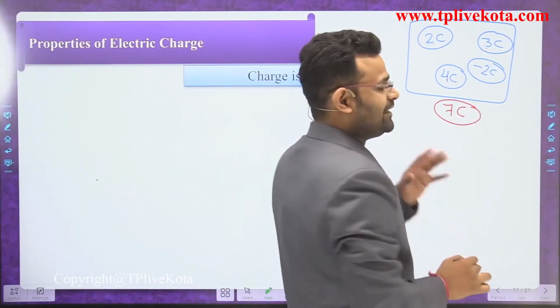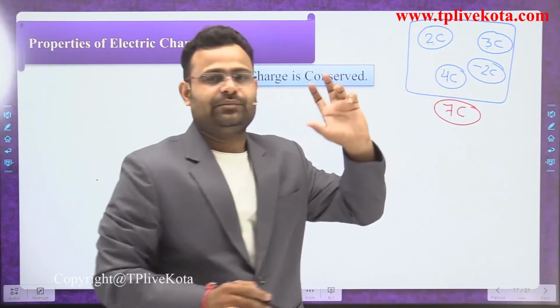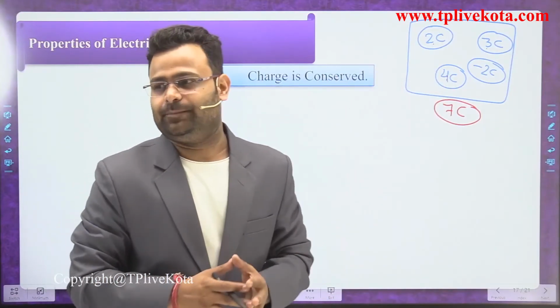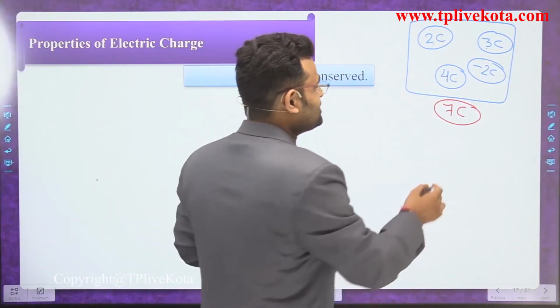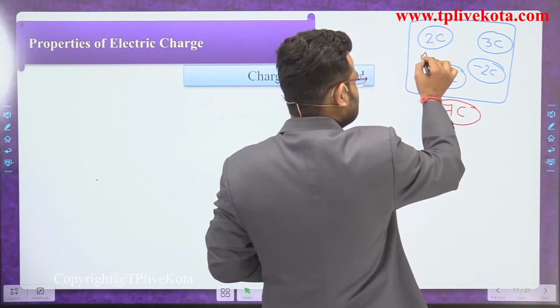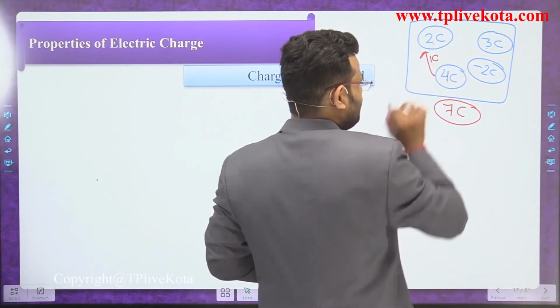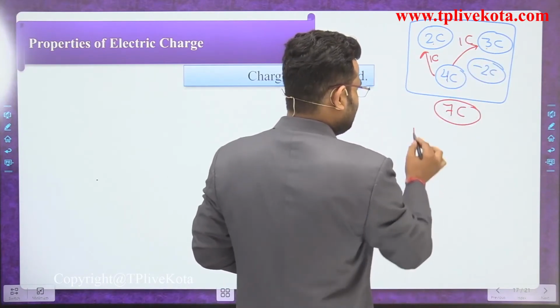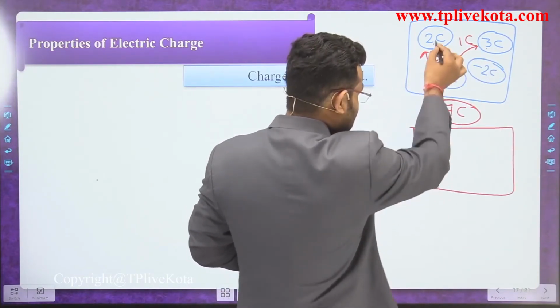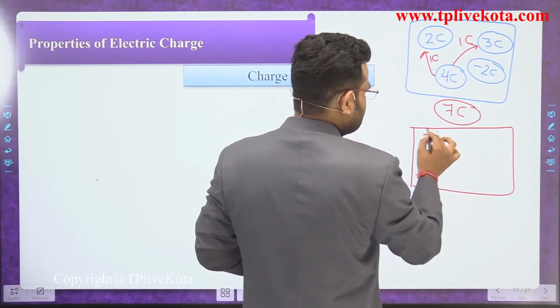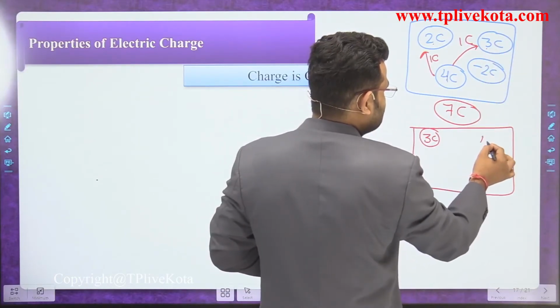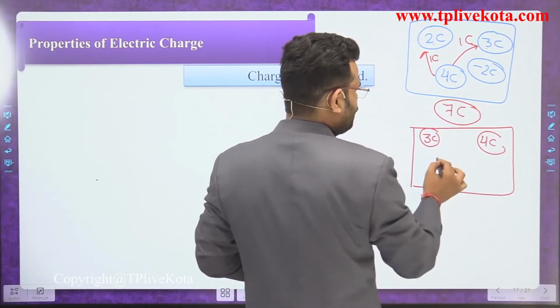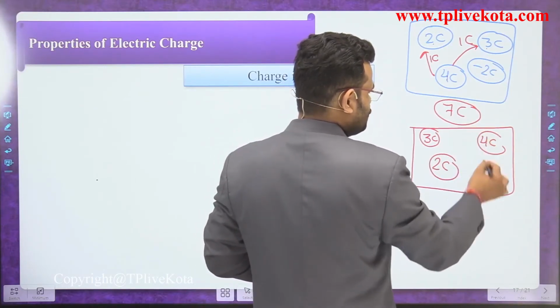Dear students, suppose some exchange takes place. The 4 coulomb charge gives 1 coulomb to one material and 1 coulomb to another. So what happened here? That 1 coulomb becomes 3 coulomb, that 3 coulomb becomes 4 coulomb, and that 4 coulomb becomes 2 coulomb, and minus 2 is the same.